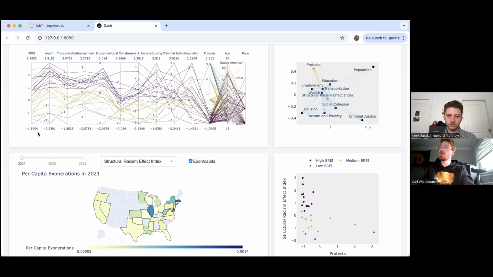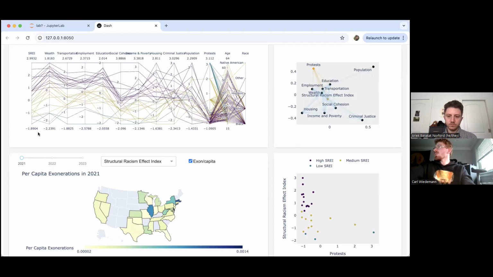For example, wealth inequality, transportation inequality, employment inequality, education inequality, social cohesion, income poverty, housing, criminal justice. It also includes population for those states. And each of these variables, a more positive number indicates more inequality, and a more negative number indicates less inequality. And those are all mean-centered.